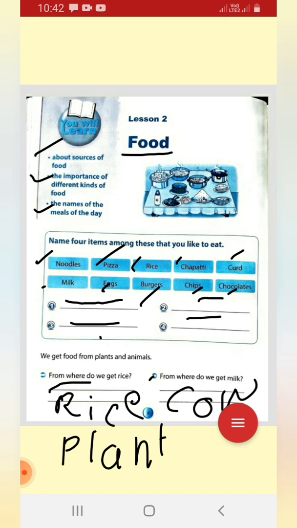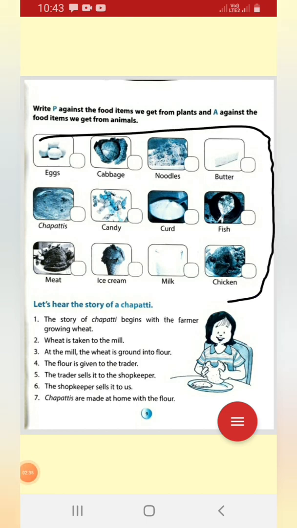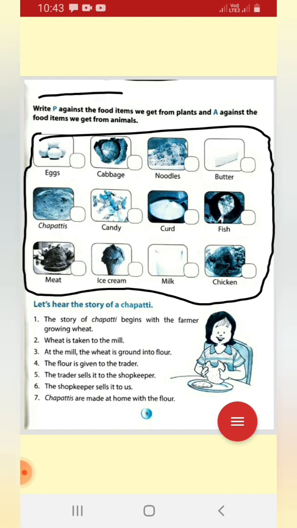Okay, so let's see the next page. In this page, we can see some pictures with some place to give marks. Okay, here it is written, write P against the food items we get from plants and A against the food items we get from animals.